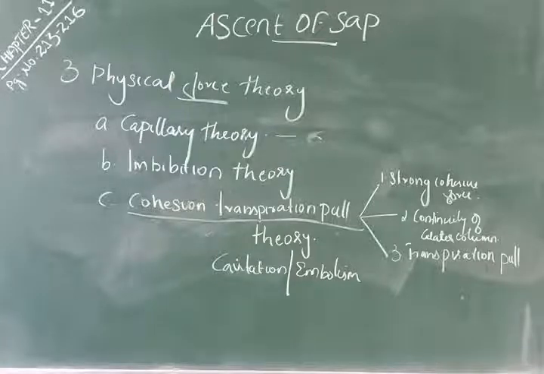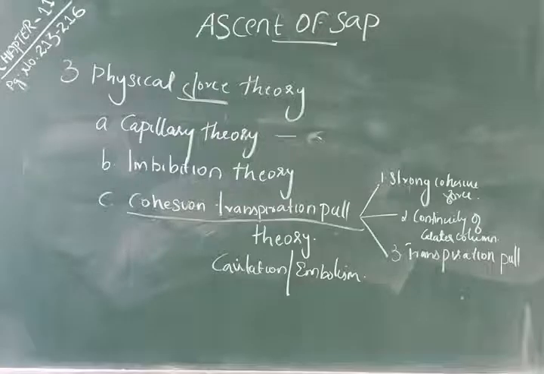Then transpiration pull. When transpiration occurs in the leaf, it generates a decrease in the water potential of the mesophyll cells, so water from the neighboring cells enters into the mesophyll cells. This tension moves from the leaf to the petiole and from the petiole to the stem, finally reaching the roots. So the root absorbs water from the soil. The widely accepted theory is the cohesion transpiration pull theory. Okay, so these are about ascent of sap.